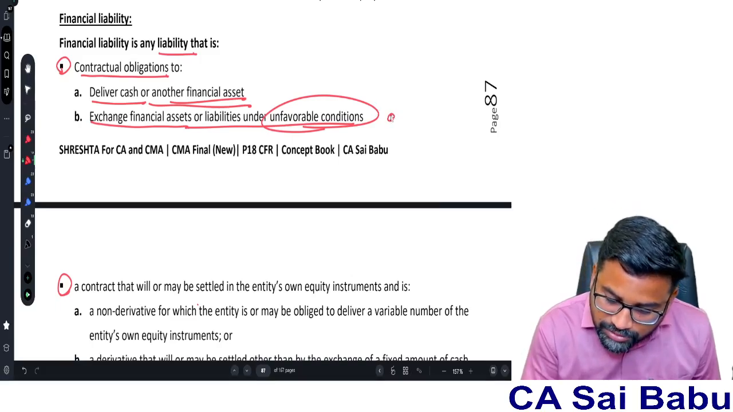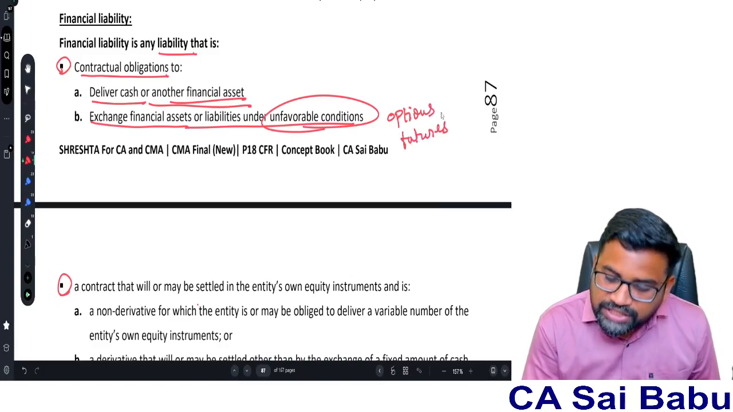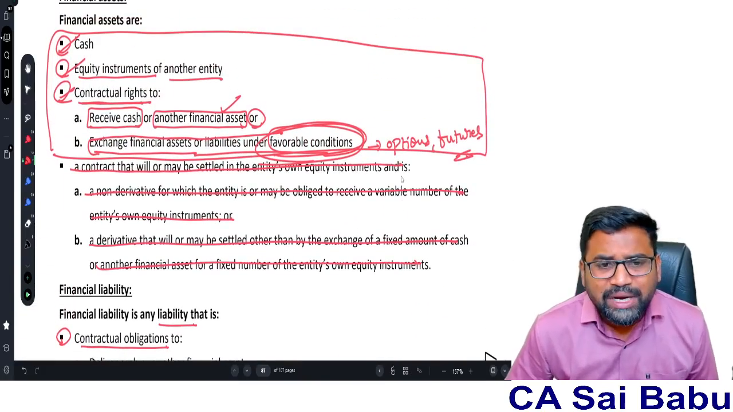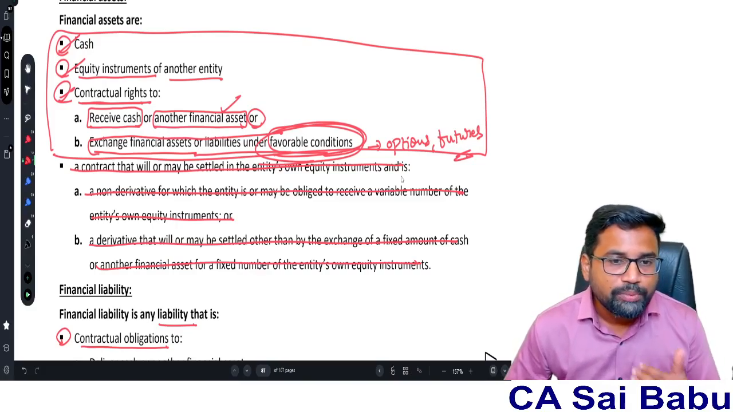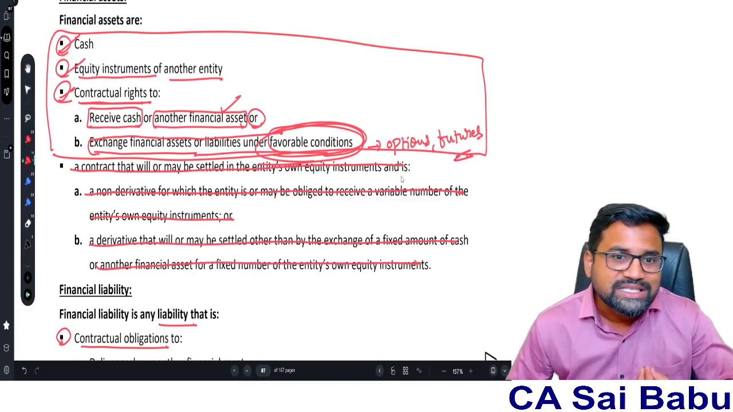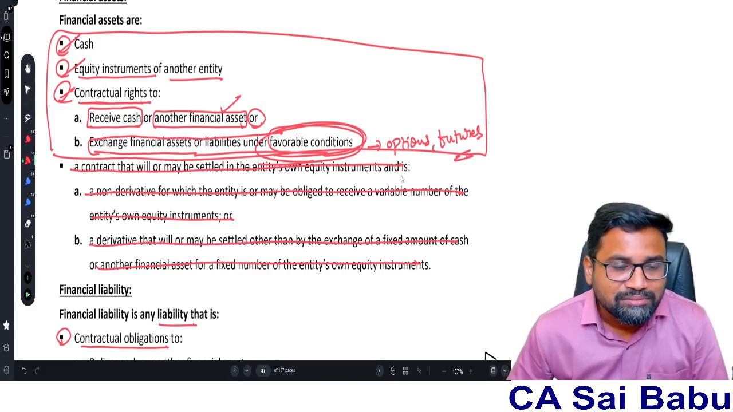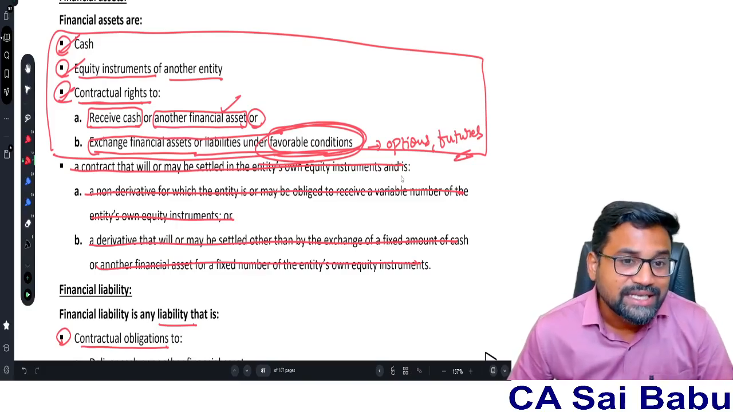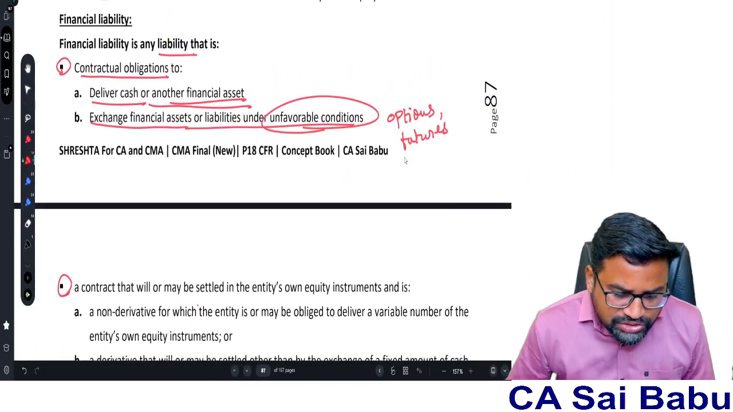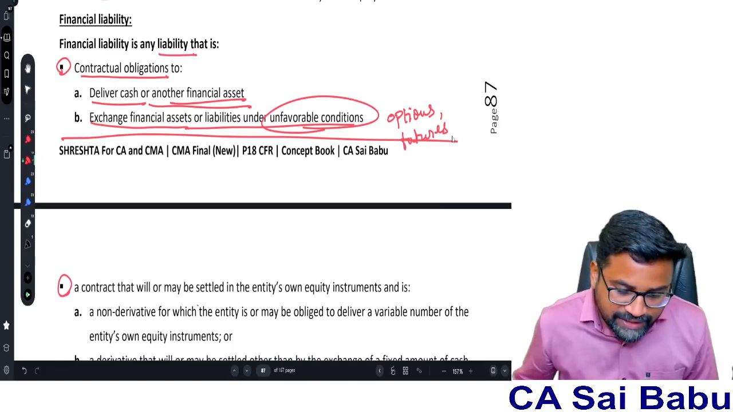So the best example here is options and futures. In the case of options and futures, for one party, it is potentially favorable. Obviously, for the other party, potentially unfavorable. See, if two parties entered into a contract here, obviously one party will exercise that option, exercise that contract, only if it is advantageous to them. Now the other party has to fulfill that obligation. So it is unfavorable to them. So for one party, it is a financial asset. For the other party, it becomes a financial liability. So that is what they are saying. So this is the first part of the financial liability definition.